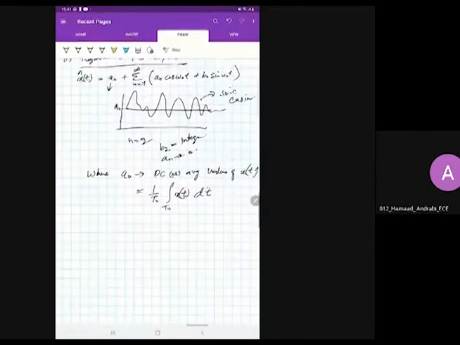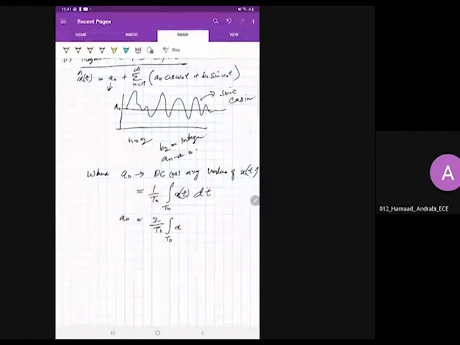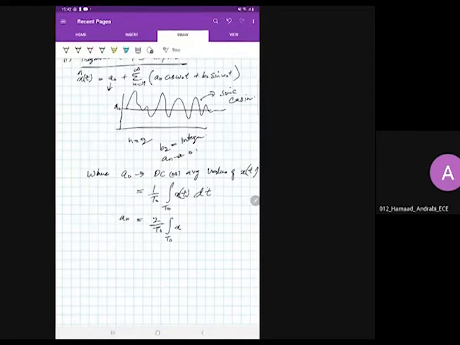Similarly, we have formulas for a of n. A of n is the constant. It is equal to 2 divided by T naught integral over the complete period, because these are all periodic signals. The discussion is all about periodic signals. So we integrate the signal over one complete period, one T naught: x of t into cos of n omega naught t dt, and b n is equal to 2 by T naught integration over one complete period of x of t sine n omega naught t.